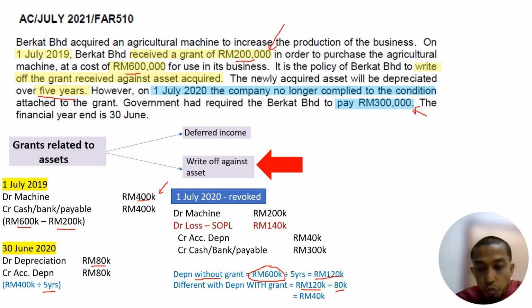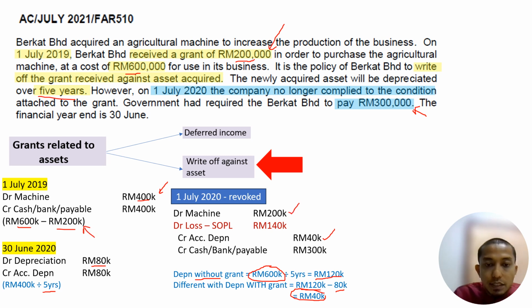Because now when we don't have the grant anymore, remember there is a change in estimation. So our depreciation from the previous year, we need to increase by how many years? Now 1 year. So we need to increase the extra 40,000. We need to increase our depreciation in accumulated depreciation by another 40,000 because now we don't have the grant. Previously you minus, right? Now we need to add back.